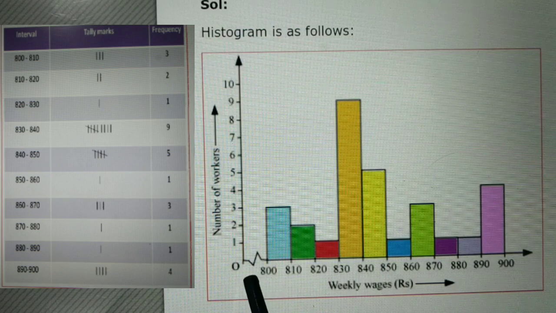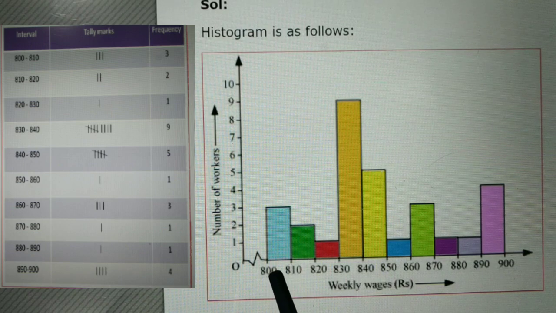We jump from 0 directly to 800. For that jump, we require such a jagged line. It is very important to have a jagged line, so it covers all the numbers between 0 and 800.